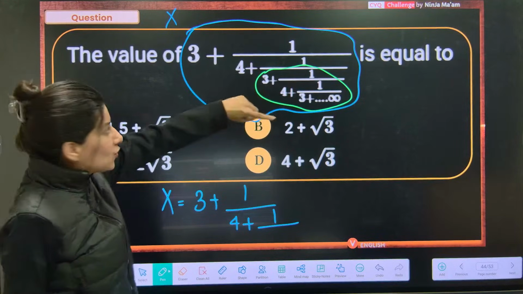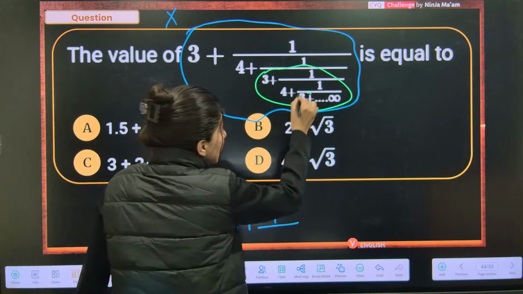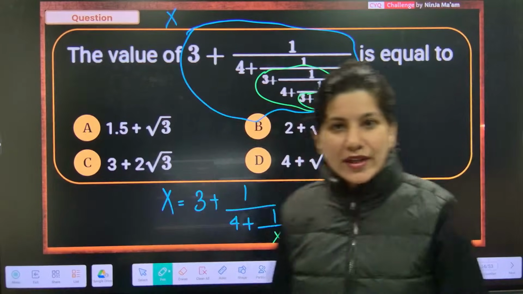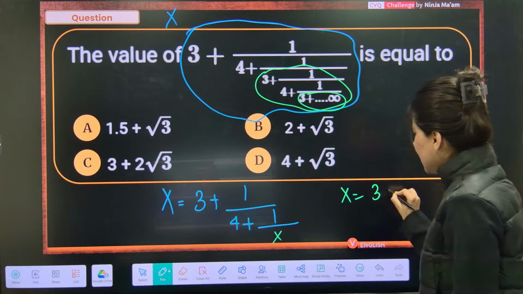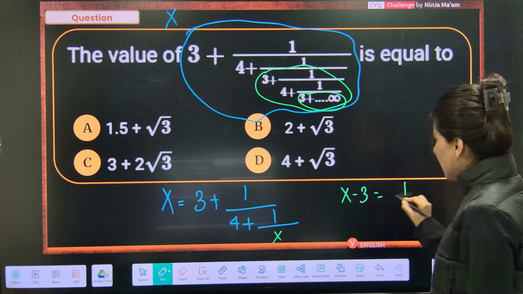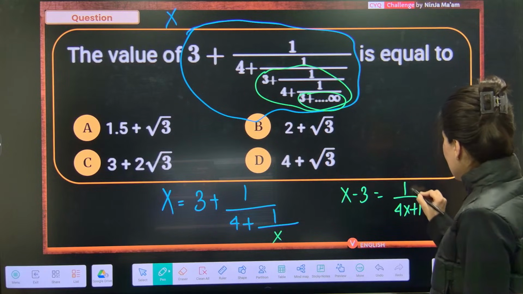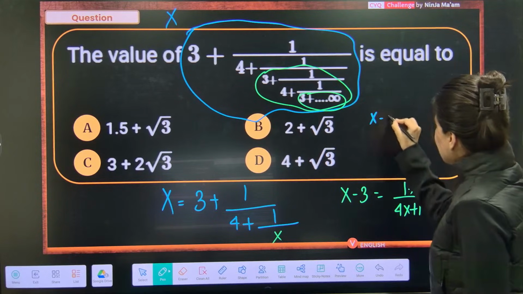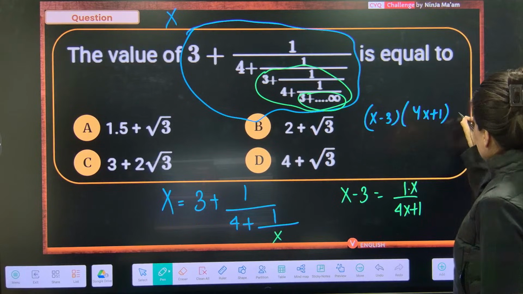This is actually the pattern repeating. And after this again, this is also x. So this is just x. Now you just have to solve it. So x minus 3 is equal to 1 upon 4x plus 1 upon x. Okay, cross multiply. x minus 3 times 4x plus 1 is equal to x.